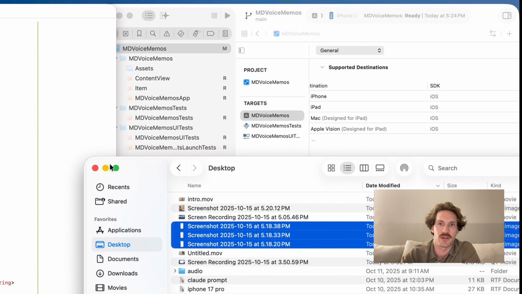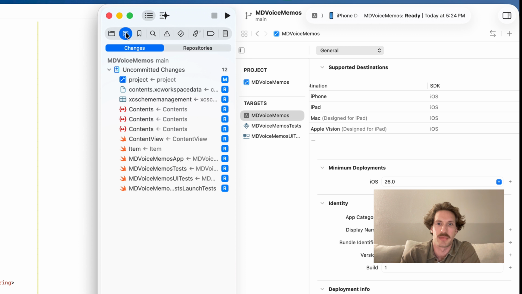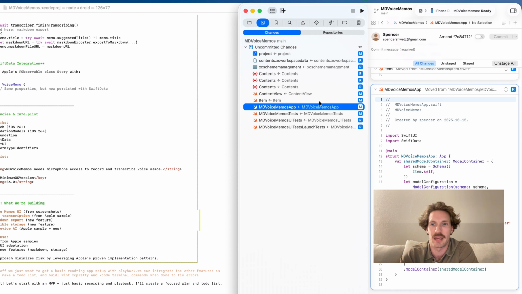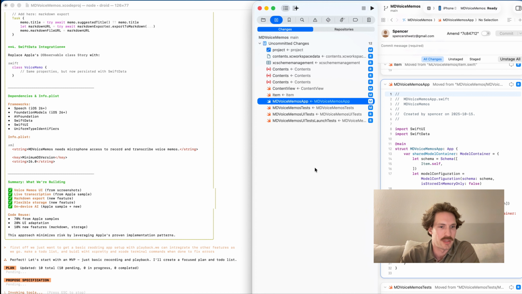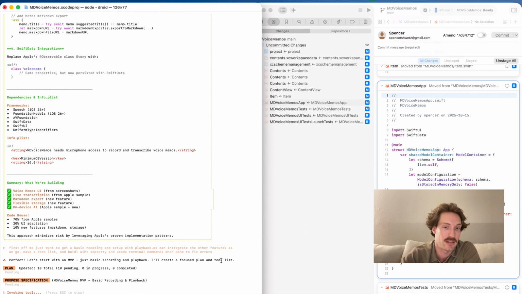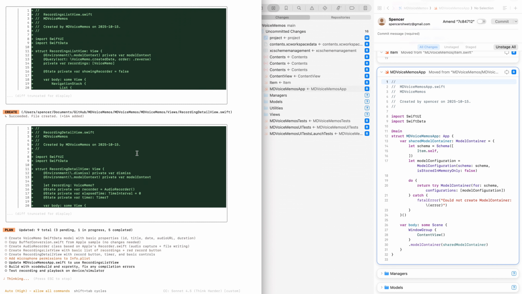One thing I do in Xcode is I'll just go to my uncommitted changes. It actually looks, oh, these are all the files, and this is our initial files that we made. But it'll start to plan. Looks like it's doing 10. And yeah, it's just doing the basic MVP of basic recording and playback. And that's it. I'll check back when it's done.